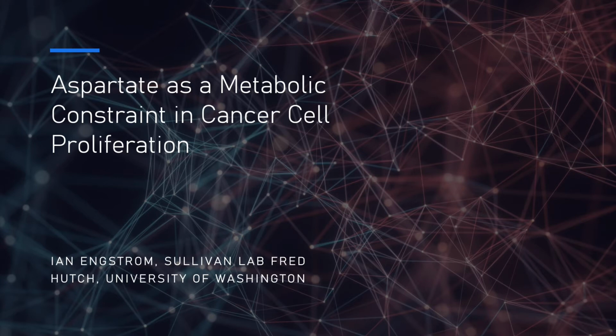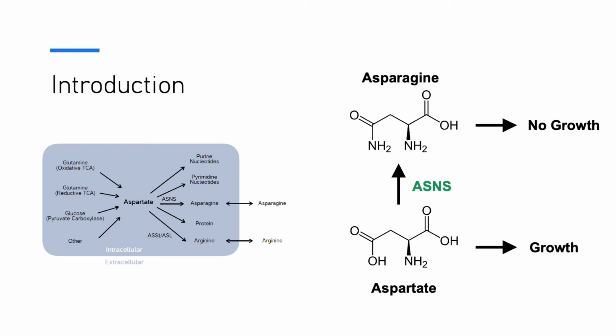This project investigates aspartate as a metabolic constraint in cancer cell proliferation. First, I'll give a quick introduction to aspartate and its metabolism. Aspartate is an amino acid that is essential for cancer cell metabolism and proliferation. Cancer cells need lots of nucleotides for DNA, amino acids, and proteins for keeping up with their altered metabolic demand.